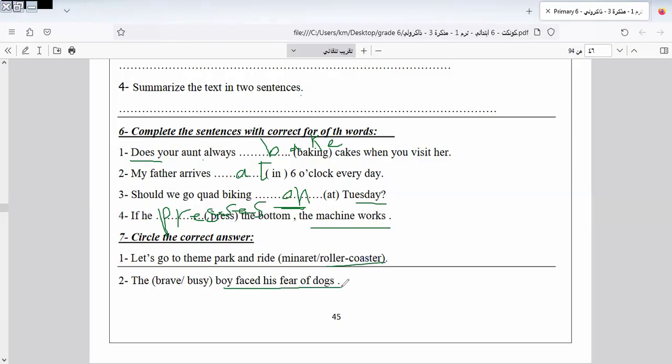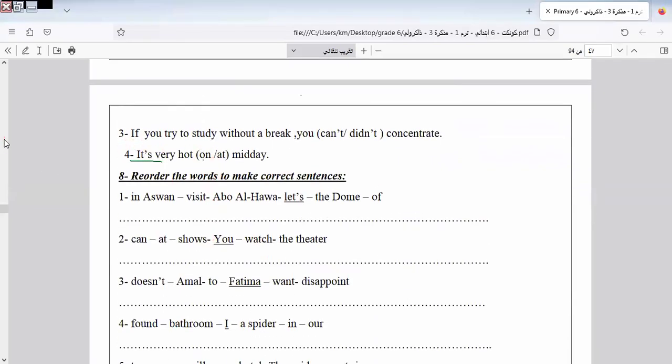Let's go to the theme park and ride the roller coaster. The brave boy faced his fears. The brave boy. Let's continue the rest of the exercise. If you try, here we talk about if that is present in scientific facts. If you try to study without a break, you can't concentrate. It's very hot at midday.